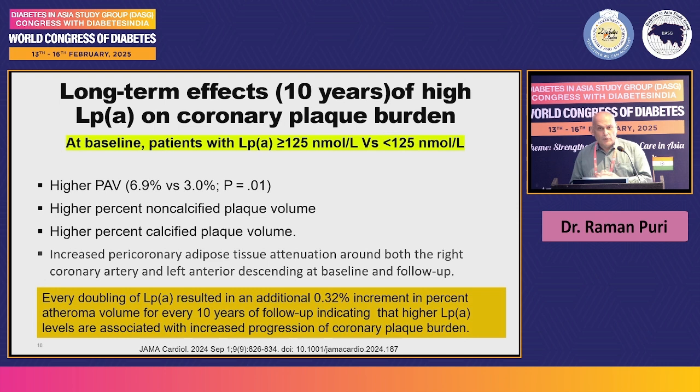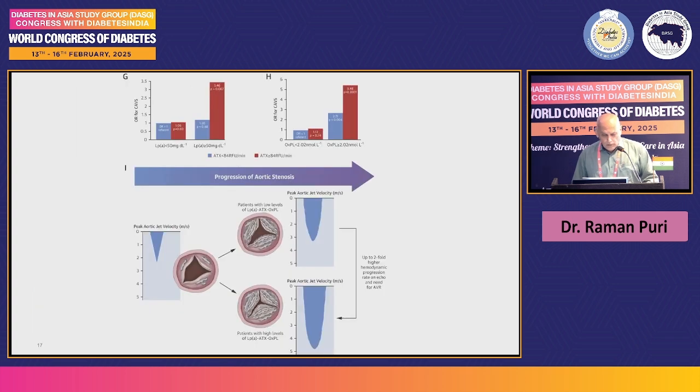That's extremely important: if you keep it in a higher range, there is going to be more vulnerable plaque. It is not only that it increases cardiovascular events or changes the morphology of coronary plaque, but it also increases the progression of mild or moderate aortic stenosis to severe aortic stenosis. As you can see, there is up to twofold higher hemodynamic progression rate on echo, and there is a higher need for aortic valve replacement in this group of patients.